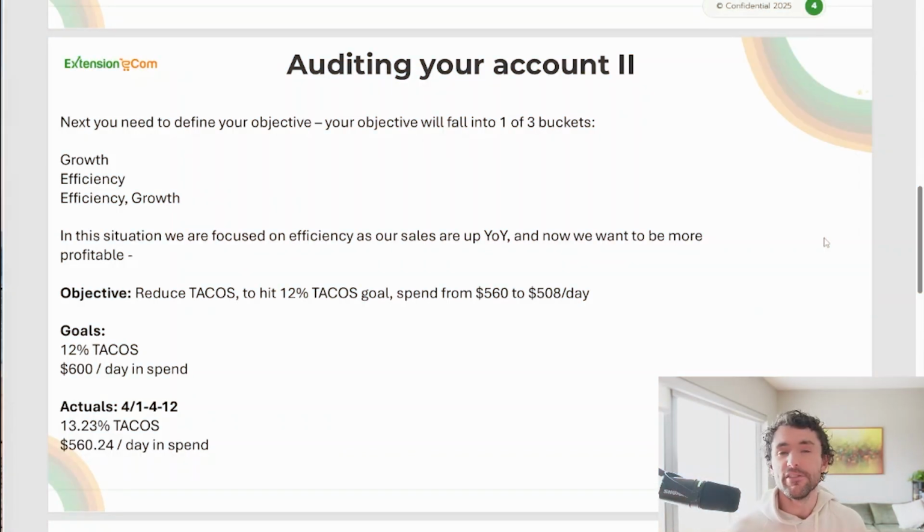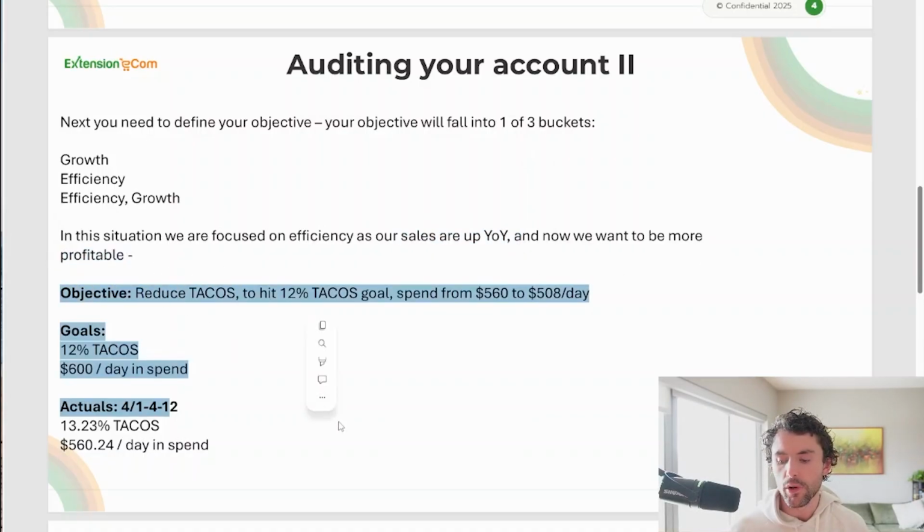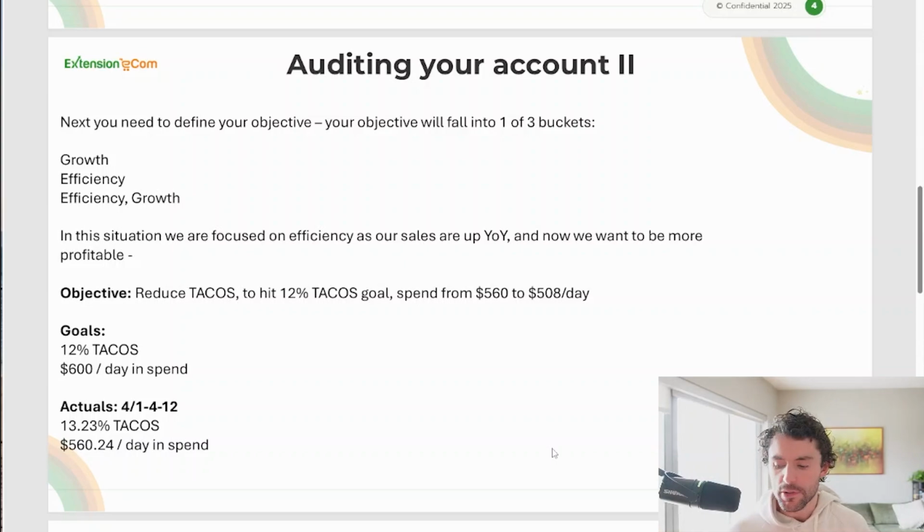Now that we've defined our objective, we need to outline what audit we want to run. This really falls into one of three buckets. You could have a growth audit, an efficiency audit, or you would do efficiency first, growth second. For this scenario, we are up year over year, so we're just focusing on becoming more profitable. We're going to run the efficiency framework like I mentioned before. Now we'll jump into what an efficiency framework is, what a growth framework is, and some nuance.